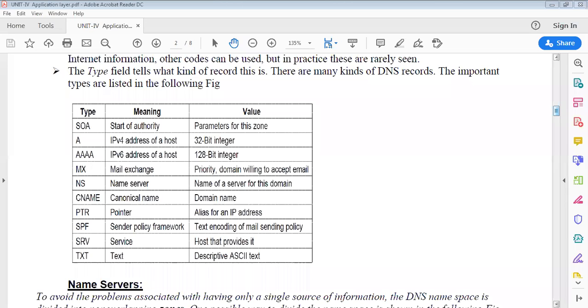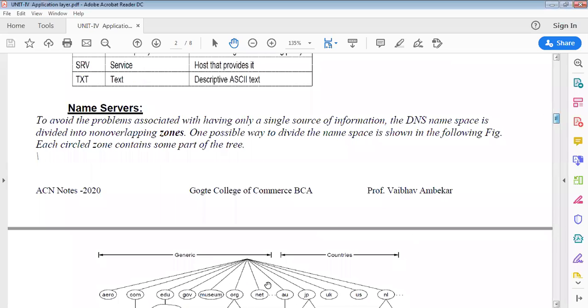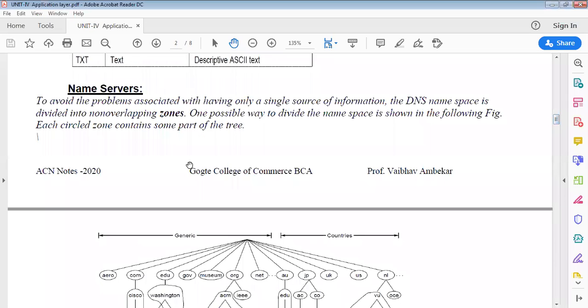And then we have something called the name servers. Okay, so let us understand the meaning of name servers. To avoid the problems associated with having only a single source of information, the DNS namespace is divided into non-overlapping zones. To avoid the traffic, if there is no proper hierarchy, we'll be having too much traffic on the root node and the subdomains.